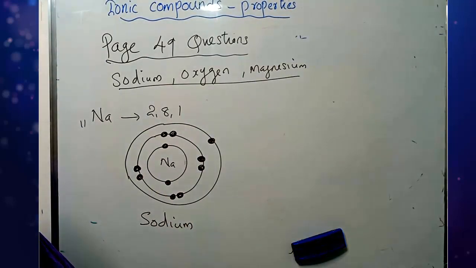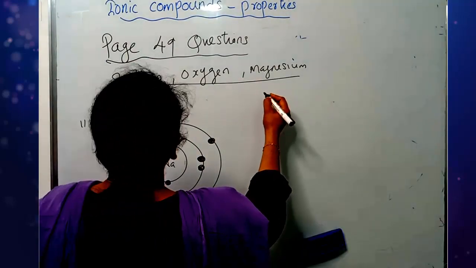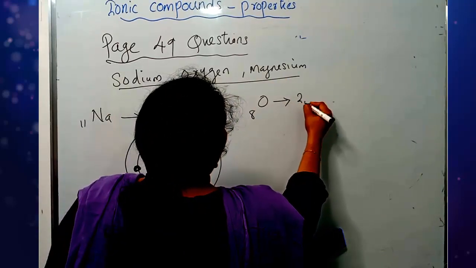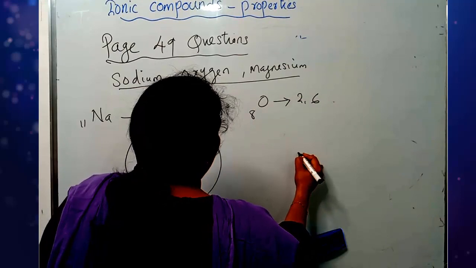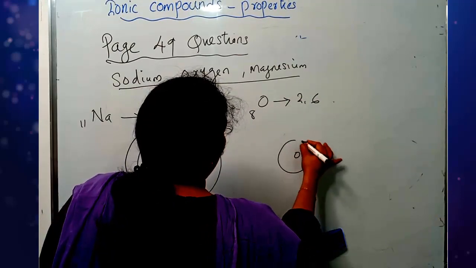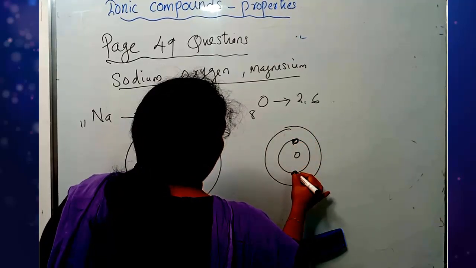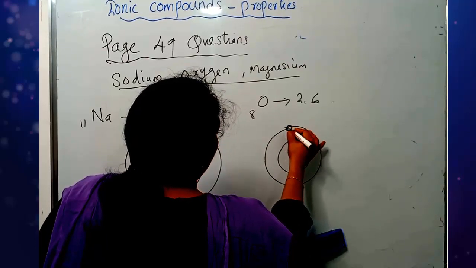What is the second one? Oxygen. How to draw oxygen? Oxygen, atomic number 8, electronic configuration 2, 6. Very simple. Nucleus, first shell and second shell. First shell, K shell, 2 electrons.